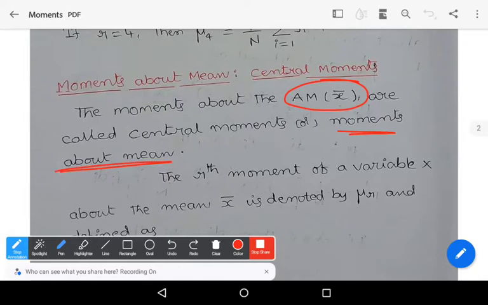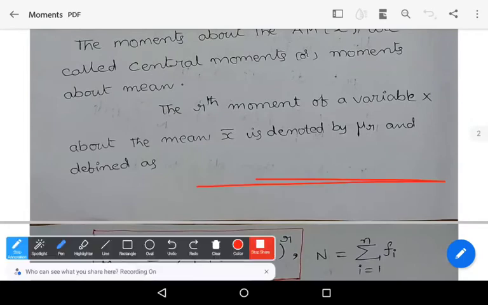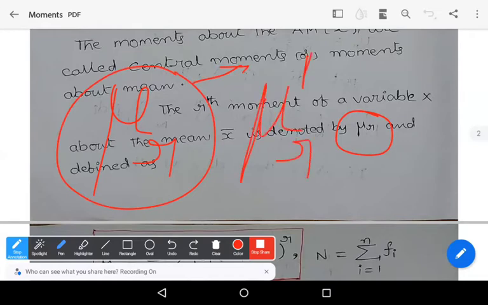The rth moment of a variable capital X about the mean x bar, observe the symbol, is denoted by the symbol mu r. So mu r represents central moments. Mu r dash represents non-central moments. Remember the symbols carefully.